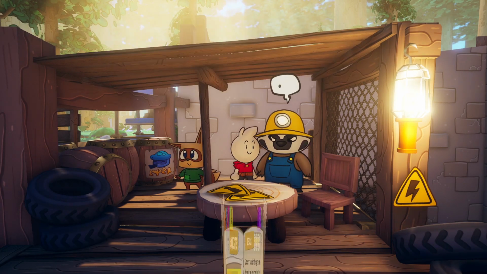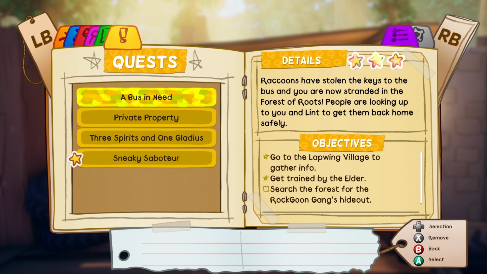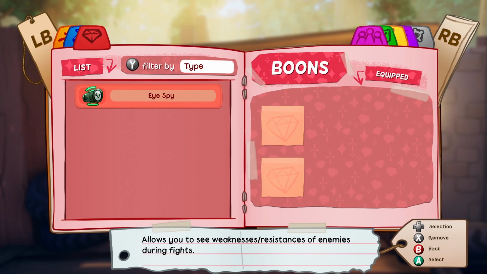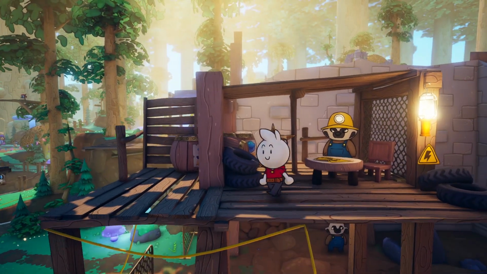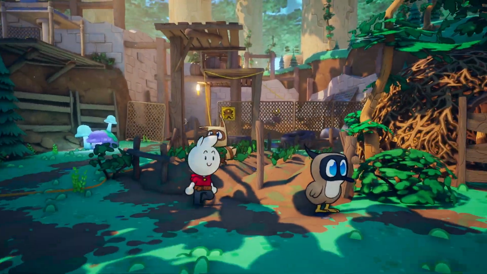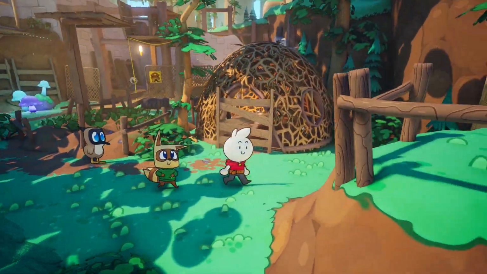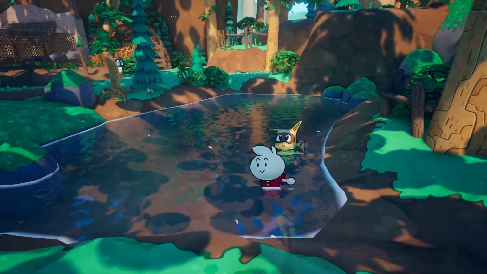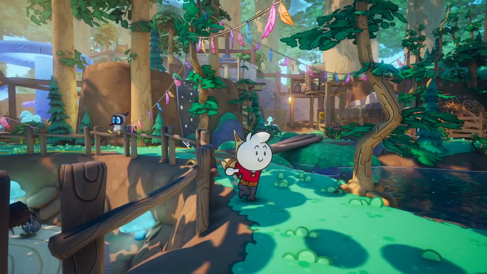Now, shoo. Okay, so now there's a star next to the quest, indicating that it is 100% complete. If you go to your boons, I'm not sure why it's called that, but as you can see here, we have the quote-unquote badge that we got from that quest. We can equip it, and now we'll be able to see weaknesses and resistances of each enemy. So just simple stuff like that, right? You do quests here and there, you get rewards, something to help you build your character progression. Let's cut through here, I guess. So that was my first example of showing you a quest.